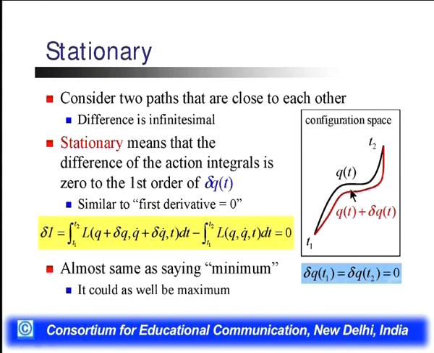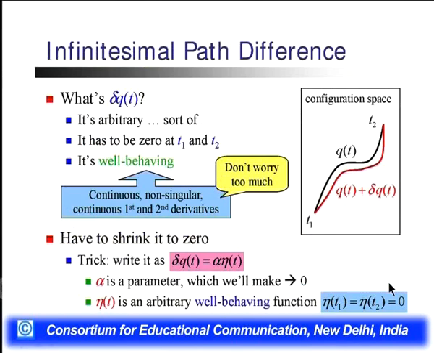Now we take these two, and if the integral of that is equal to 0, then this will be the stationary path. It is almost the same as saying minimum, but it could as well be the maximum. So there is an infinitesimal difference here. What is del q(t)?